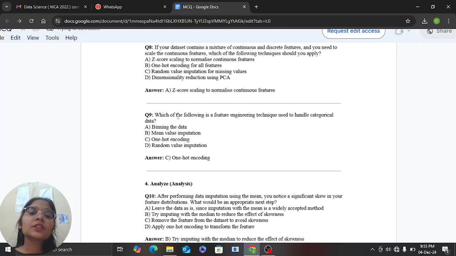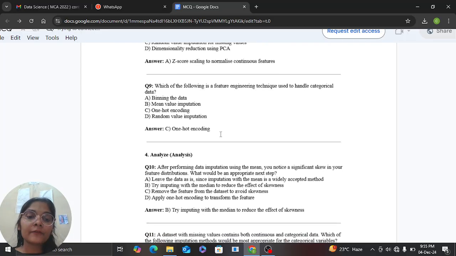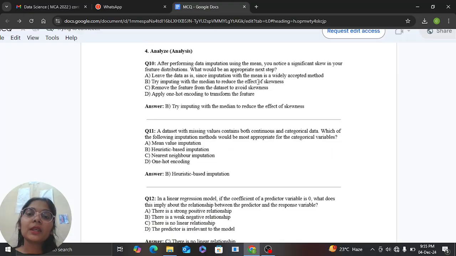The next one is, which of the following is a feature engineering technique used to handle categorical data? One of the techniques is one-hot encoding, which is used in feature engineering to handle categorical data and to build our model optimized and efficient. After performing the imputation using the mean, you notice a significant skew in your feature distribution. What would be an appropriate next step? The next step will be to try imputing with the median to reduce the effect of skewness.